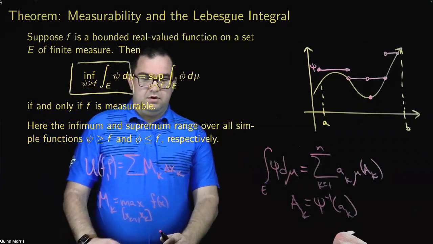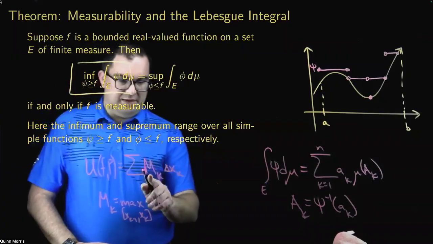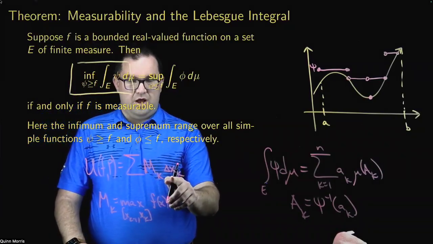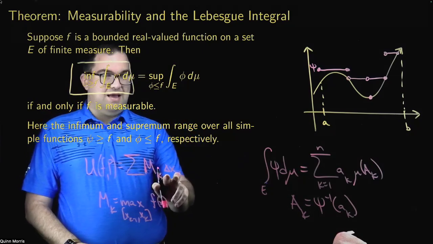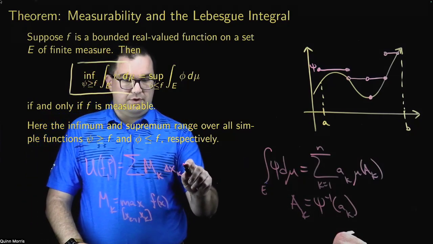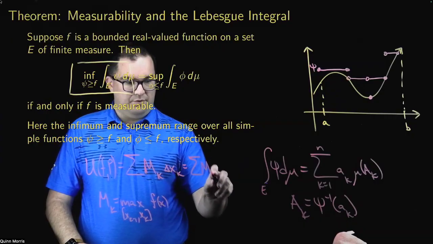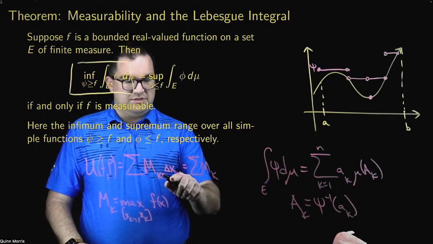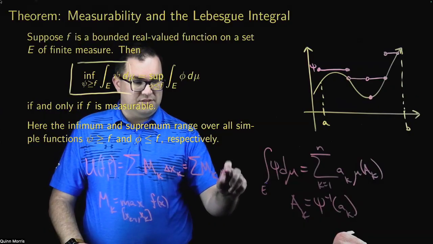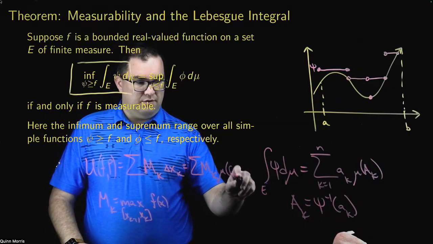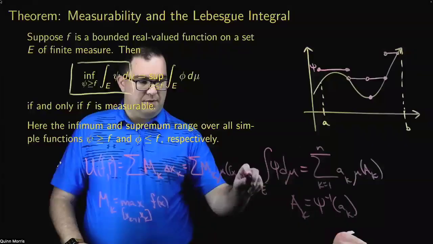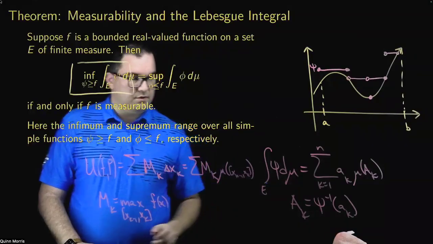So you could really think of this as some function value times delta x sub k, the length of my interval. That's the same as the measure of the interval from x sub k minus 1 to x sub k.